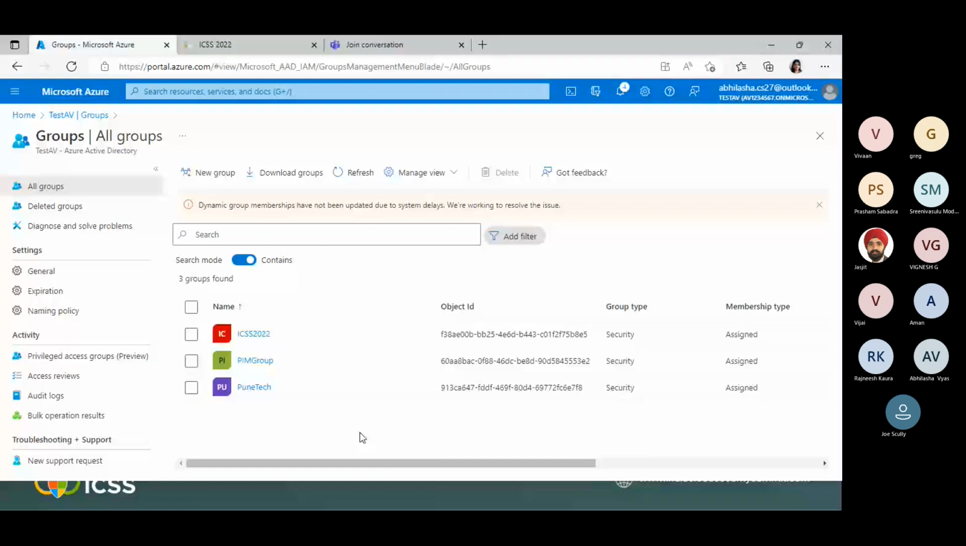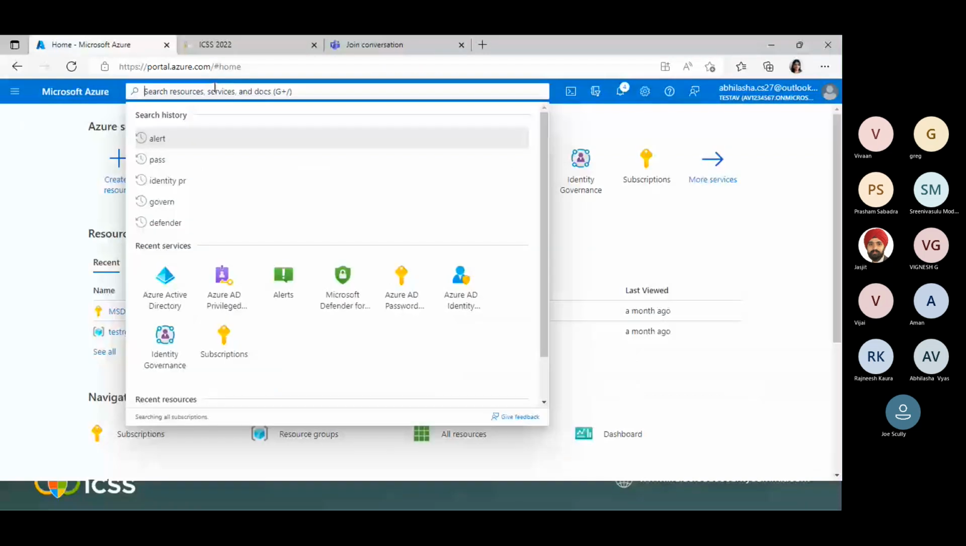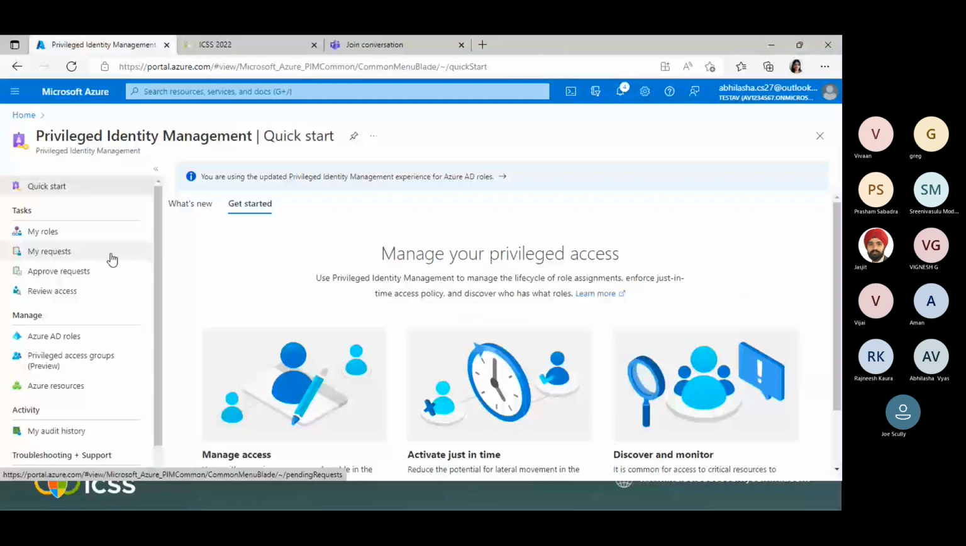Here you can go to the PIM service. So what we can do with PIM is I can check the roles which are assigned to my identity, all the requests, any approval I'm going to do, all these things. And what I can manage is I can manage 3 specific things. All Azure AD roles I can manage. I can manage privilege access groups, and also I can manage Azure resources.